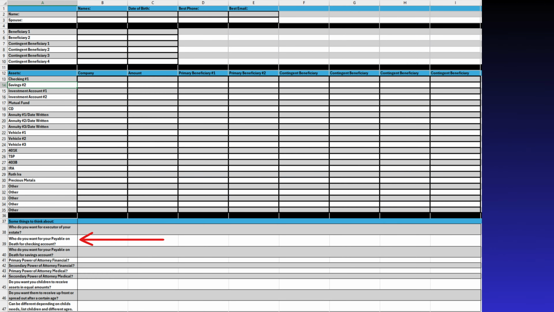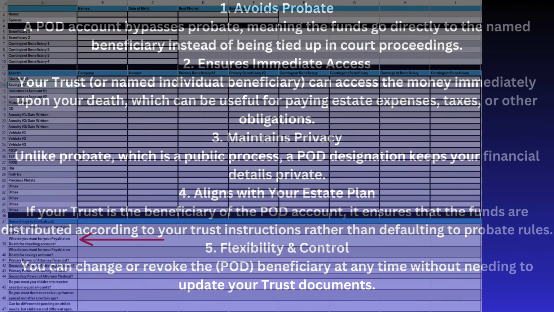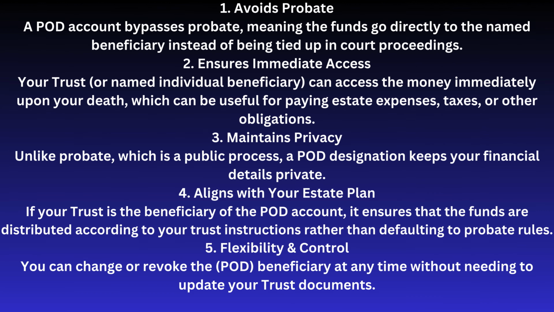Who you want for your payable on death regarding your checking account. Adding a payable on death, POD, designation to your checking account is important when it comes to your trust because it helps ensure a smooth transfer of funds upon your passing. Here's why it matters. 1. Avoids probate. A POD account bypasses probate, meaning the funds go directly to the named beneficiary instead of being tied up in court proceedings.